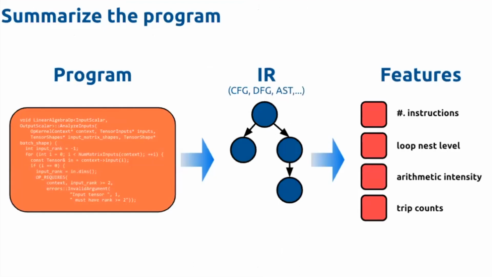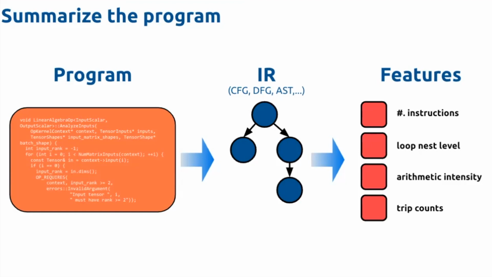Okay, so what are we going to need to do in order to achieve this? The first thing we're going to need is a way of representing a program for machine learning. There are a bunch of different techniques that you could use for this. The classic one is you have some piece of code, you lower it down to some kind of compiler IR, and then we examine that IR in order to produce numeric features. We've been doing this for years and years. What's the simplest thing? We could count the number of instructions in the code. We could see how deep our loop nests are. But there are a lot of different approaches we could take here.